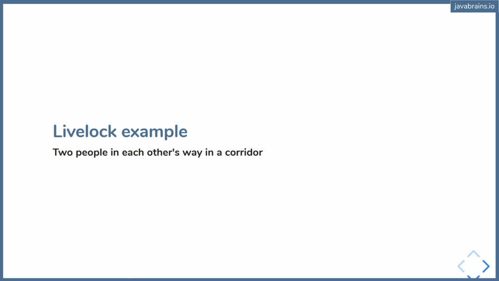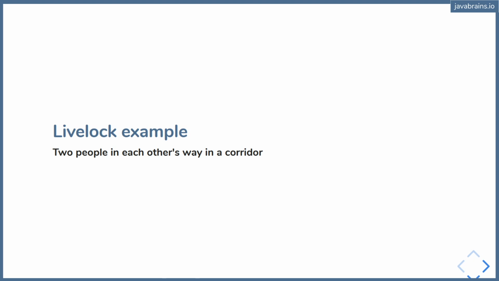So we can keep doing this dance. We can, as humans, realize that this is a live lock situation. At some point, one person stops, and the other person moves, and then we have solved the problem. But imagine if both of us stop and stop trying, we still haven't made any progress, and then again we may take the same step, we move, and then we're still in each other's way. This is a very embarrassing situation, but this is a good analogy of live lock.